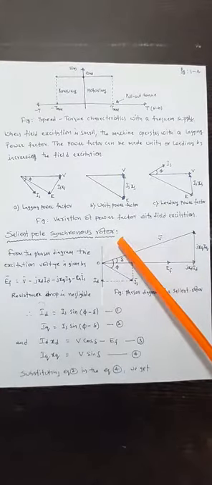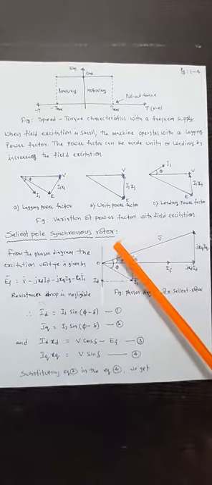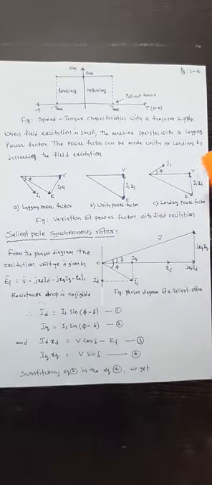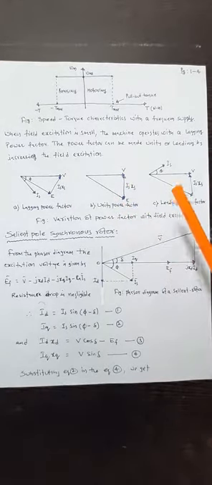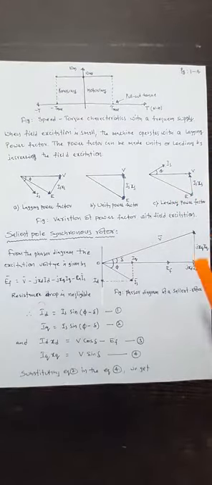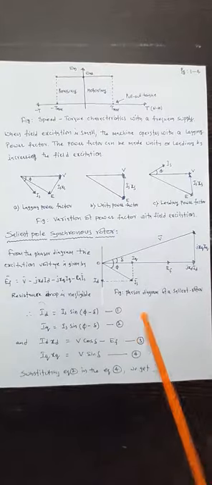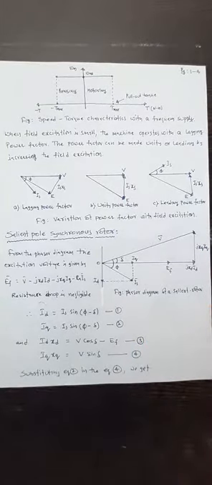That is the reason the fluxes are asymmetrically distributed and then divided into two components: one is the direct axis and the other is the quadrature axis component. In such cases, there is no possibility to use the equivalent circuit diagram, so we go through the phasor diagram of the salient pole motor.